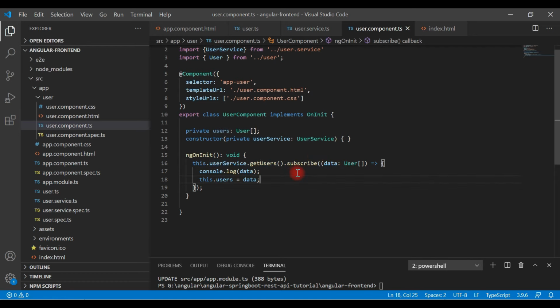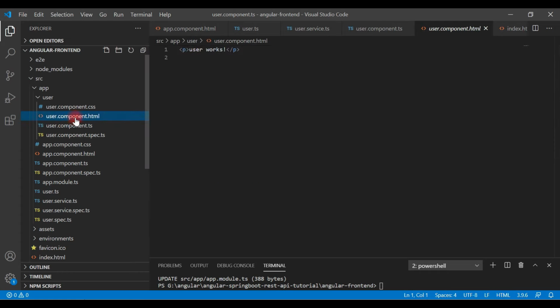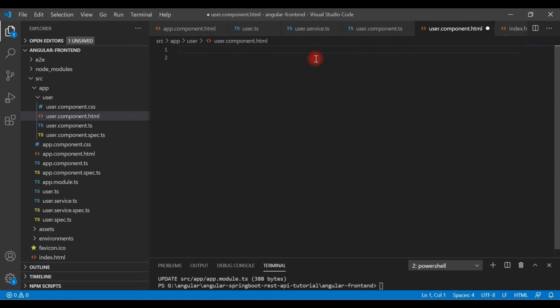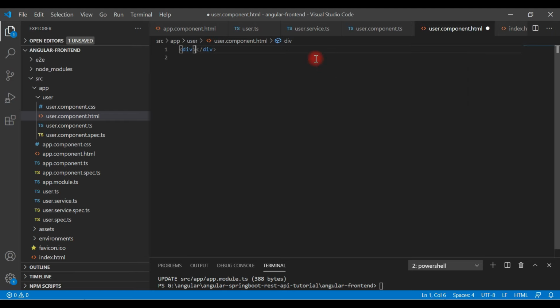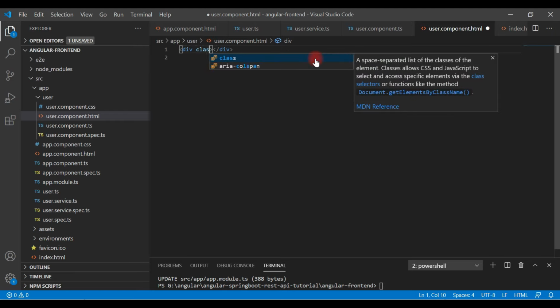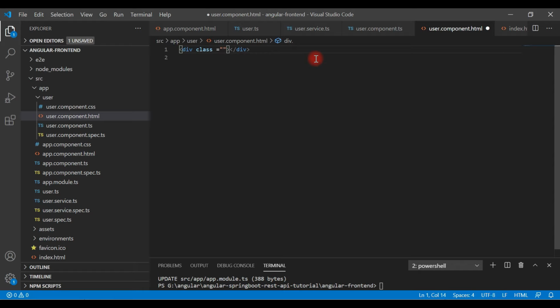Okay, it's pretty simple. Now let's head over to the template, that is user component template, and here we're gonna write HTML code to populate data on a web page. So let's go ahead and create a div here, and let's say class, and then let's say container. So this is the Bootstrap CSS class.